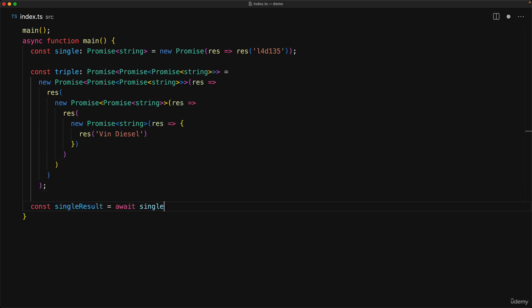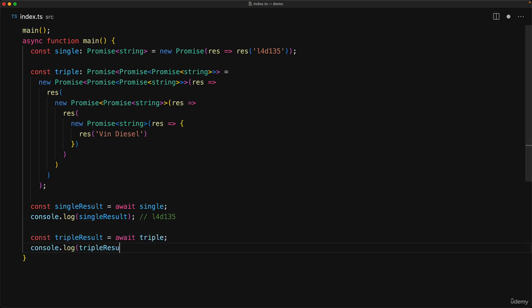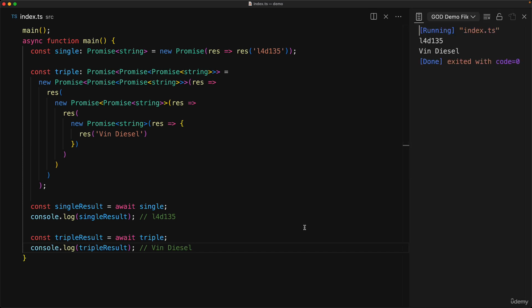Now, the thing that is going to be obvious to most people is that when we await a promise, we get the resolved value as a result. So in this particular case, it will be the string "ladies". However, if we await a promise of a promise of a promise, do we get a promise or do we get the final value? And the answer is that we get the final value. All of the intermediate promises get unwrapped when we use an await keyword. It will await anything that is thenable within the chain and return the final result.